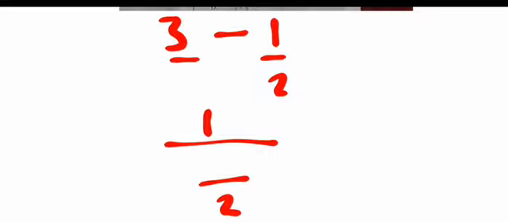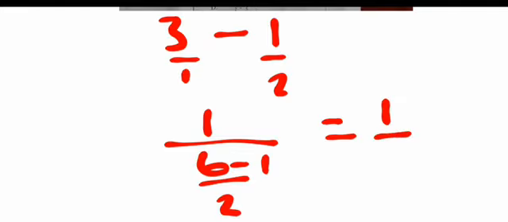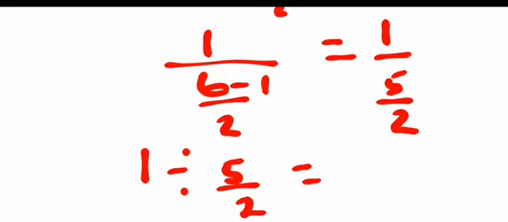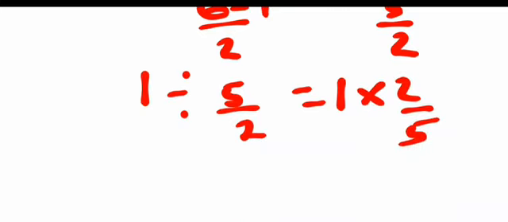And this is over 1. 1 into 2, that's 2 times 3, that's 6. 6 minus 1 now, that's 5. So we now have 1 over 5 over 2. And when you write this again, 1 over 5 over 2 simply means 1 divided by 5 over 2, which is the same thing as 1 times 2 over 5. And you can simply say this is 2 over 5. And the correct option from here is option D, number 49 is option D.